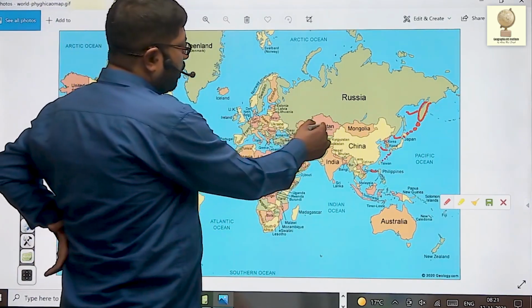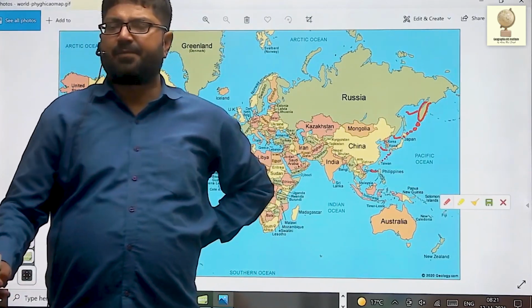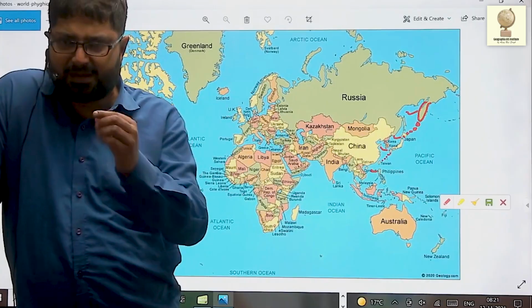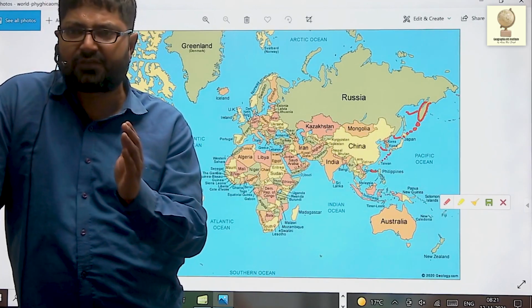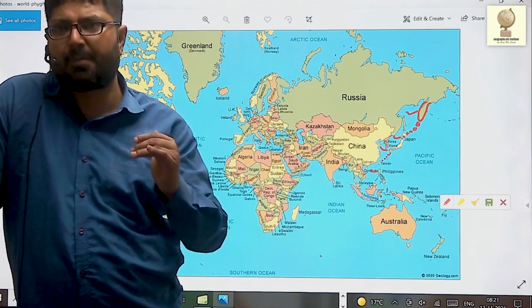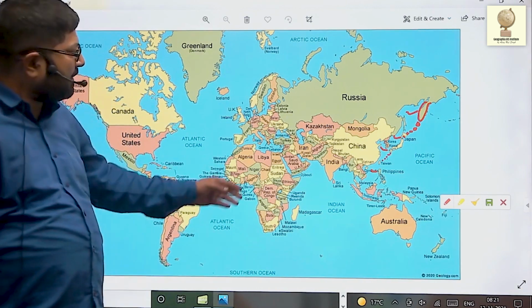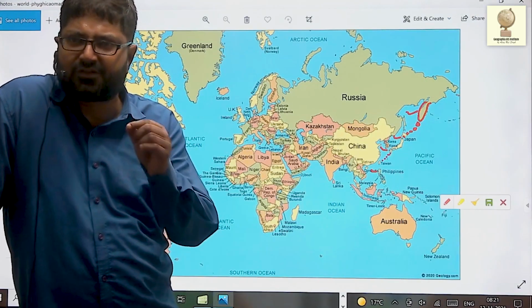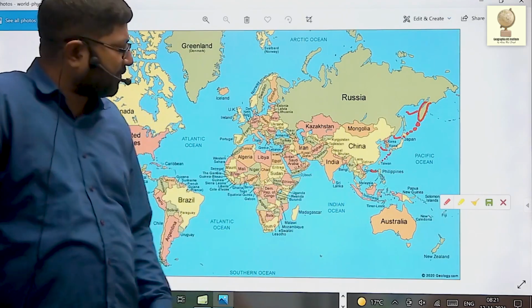If you see West Asia, or you can see Central Asia. In Central Asia, just above India, you can see Tajikistan. Above Tajikistan, you can see Kyrgyzstan. In the western side of Tajikistan, you will see Turkmenistan. Above it, there is Uzbekistan. In this region, Uzbekistan and Turkmenistan, there are two very important rivers, Syr Darya and Amu Darya, that happen to be the lifeline of this region. They originate from Pamir Knot and fall into Aral Sea.